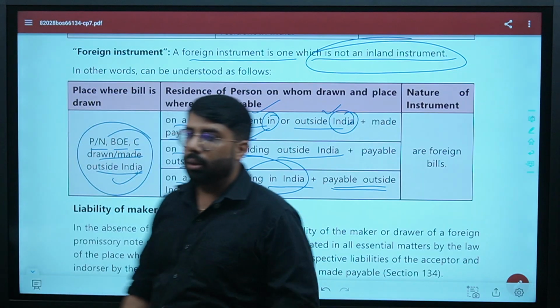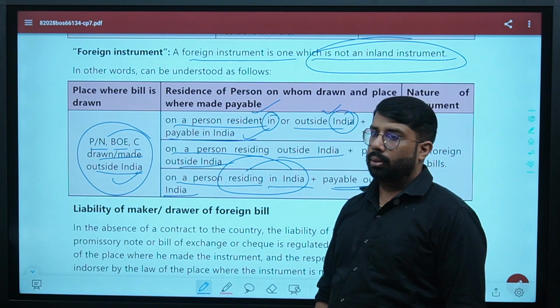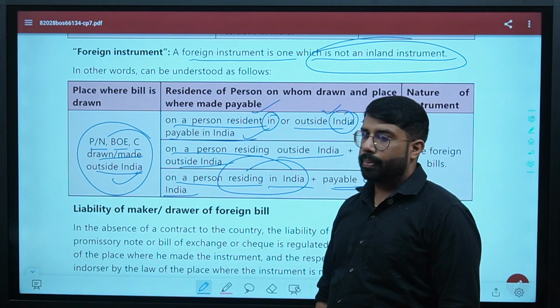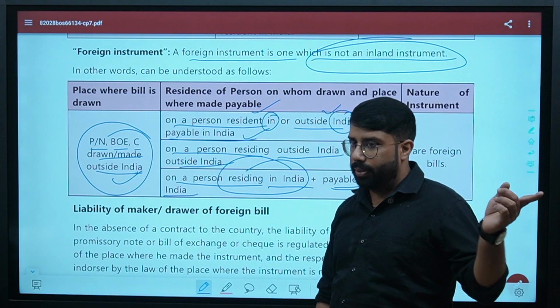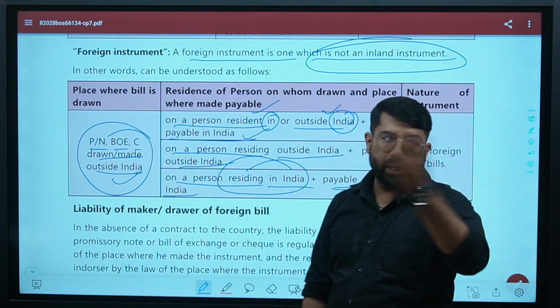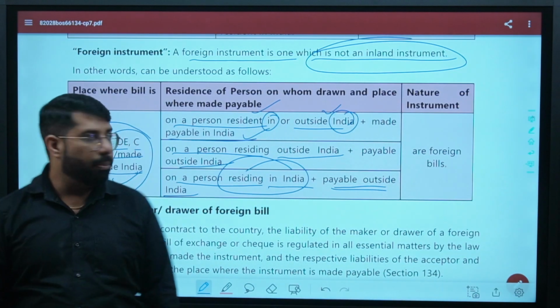Yes, sir. Made in India. Made in India to a foreign person, payable in a foreign country, abroad. Tell me, what do you say? It will be a foreign instrument.